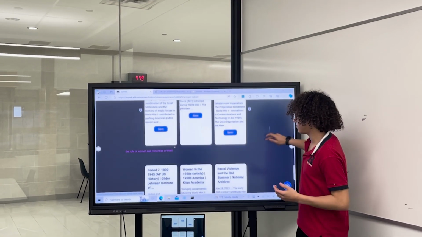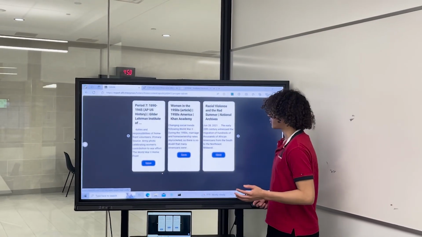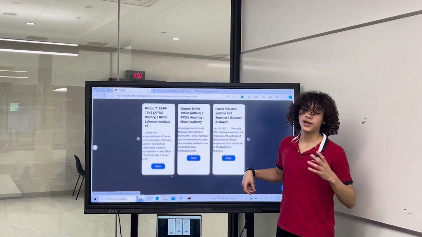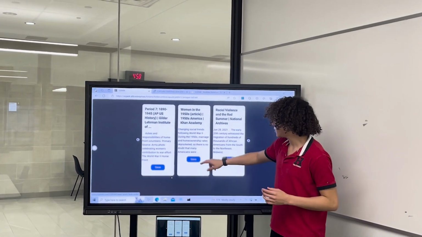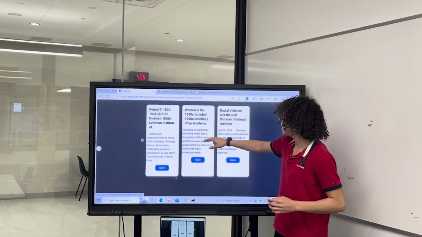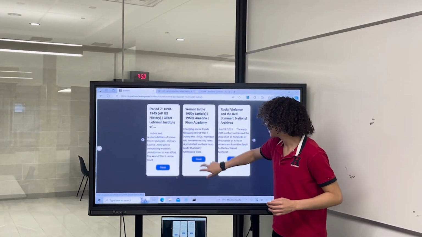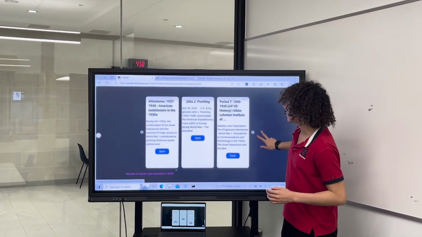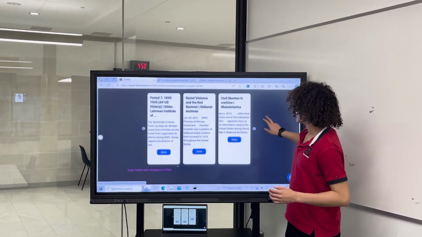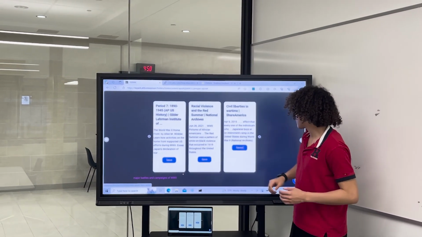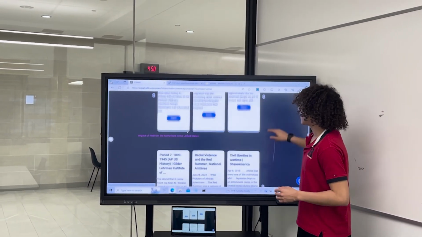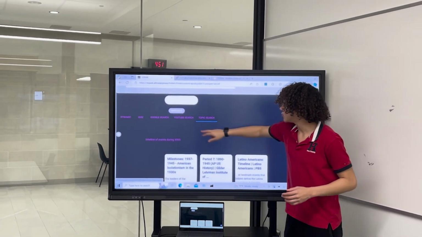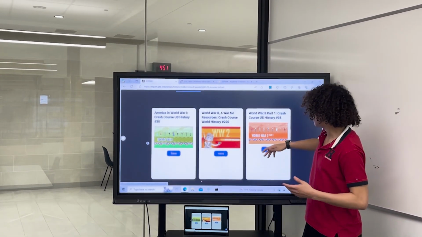As I previously mentioned, you can save absolutely any of these resources as long as it complies with the website's policy. So, say I wanted to save this Khan Academy 1950s America resource. See how it says saved, right? And then say I want to go up a little bit, and then I wanted to save civil liberties in wartime. I can save them. And then it'll be the exact same for all of these. For now, I'm going to go ahead and skip to YouTube search and save some of these.